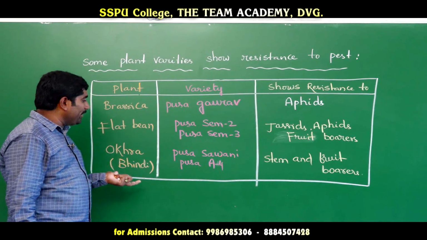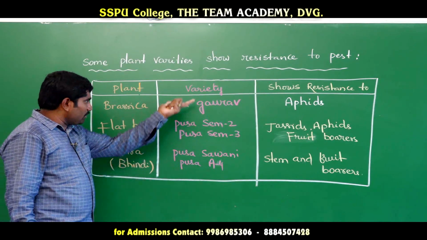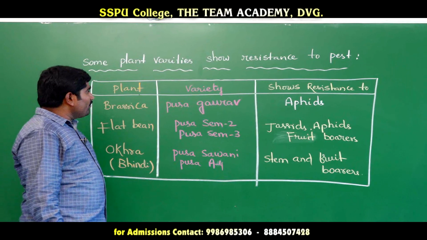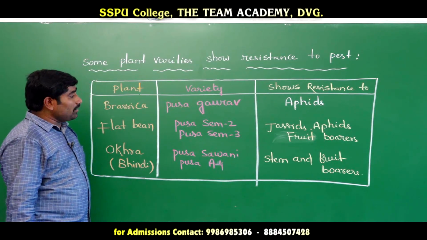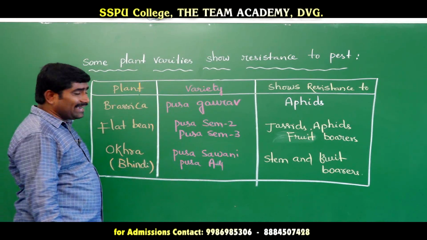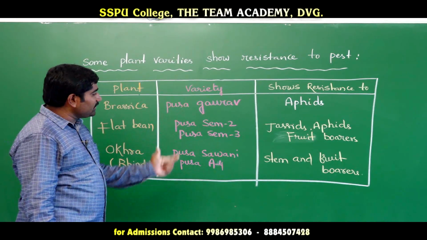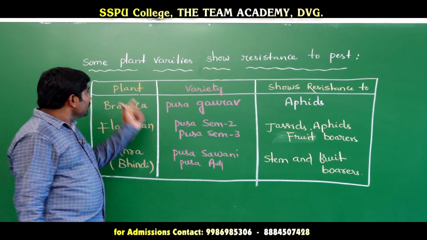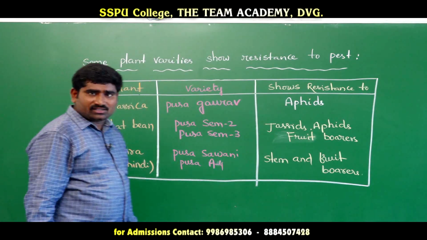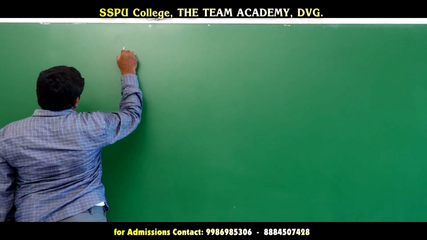Next one is okra, bendi. The variety name is Pusa Sawani or Pusa A4, and these varieties are resistant to stem and fruit borers. So these are some of the resistant varieties. Now let us see biofortification.